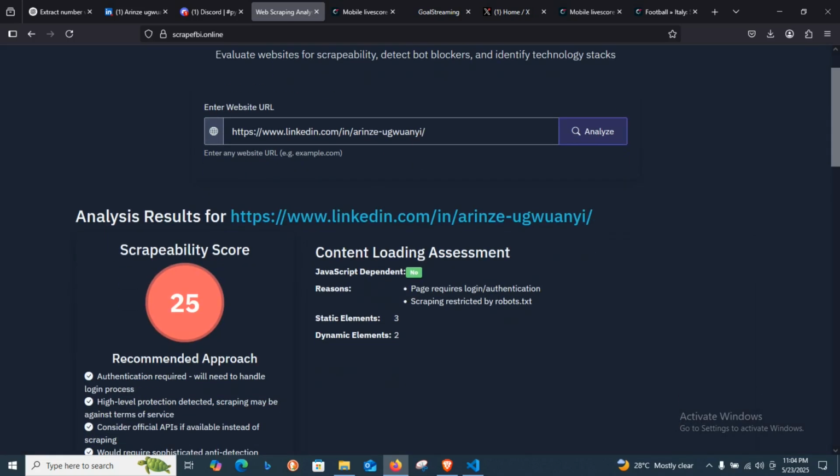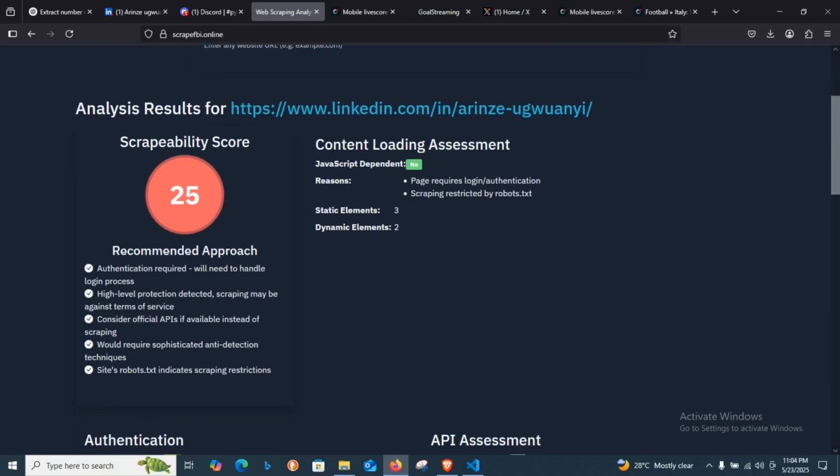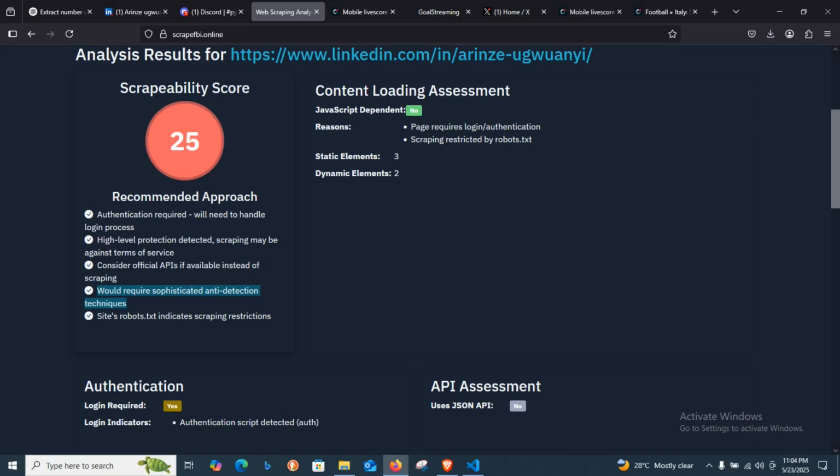After analyzing it, it gave me a probability score of 25 and then gave me a recommended approach. It's telling me that authentication is required, so you have to look into authentication, and it says highly protected. Scraping may be against terms of service, which we know LinkedIn does not allow. And then it says consider the official API if it is available. I don't know if there's any available API for you to actually use. It says we require sophisticated anti-bot detection techniques, so you have to use bot techniques to evade LinkedIn's bot strategy.